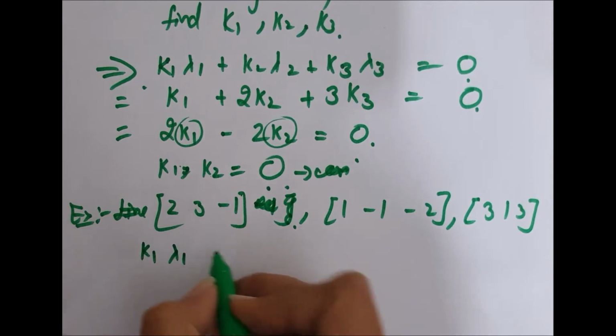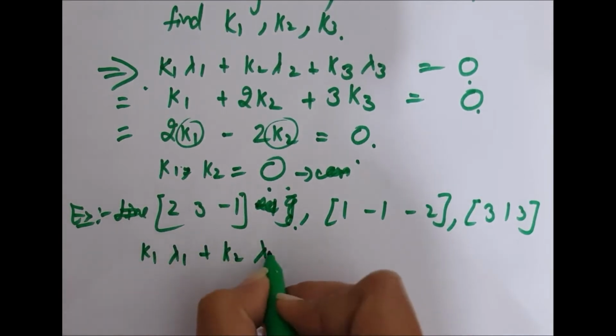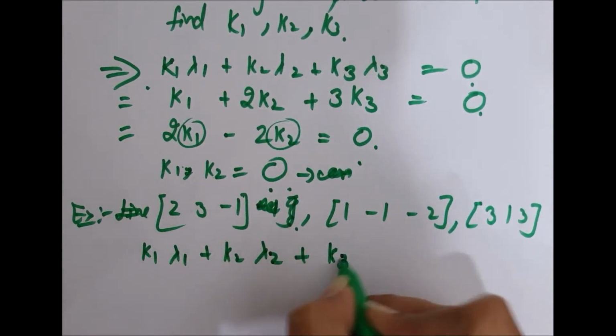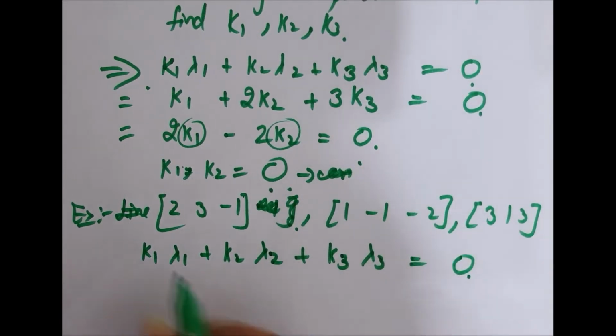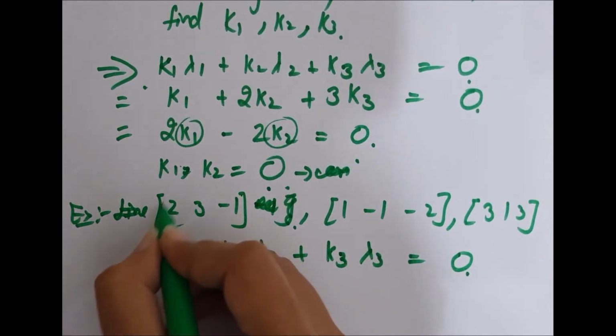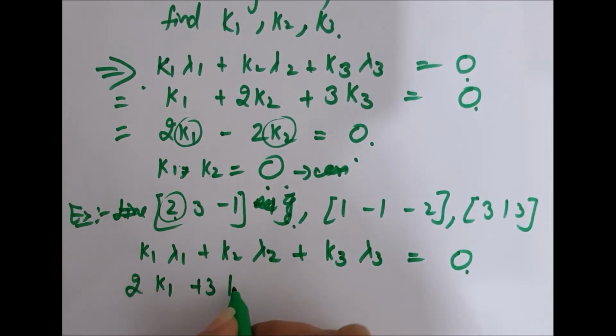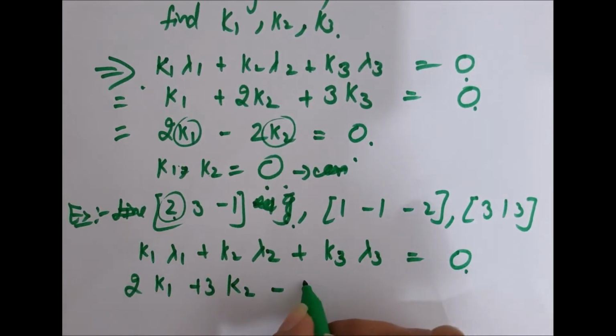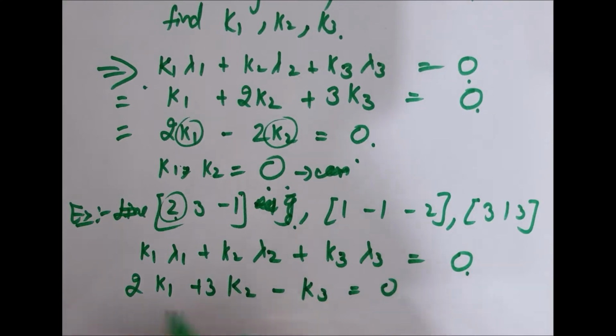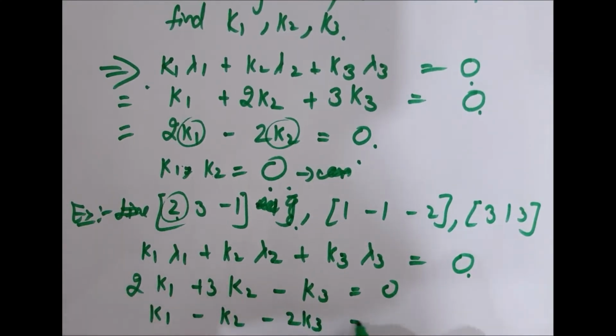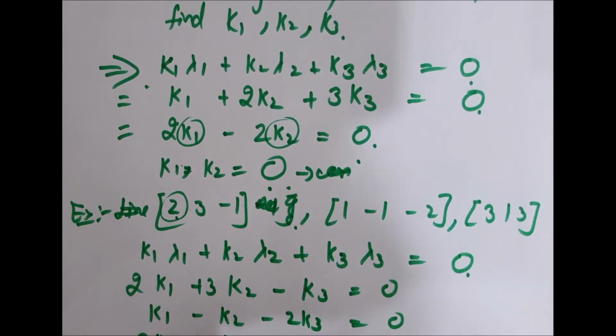Now an example of a linearly dependent set of vectors is this. Here we write it down again. Here this is lambda 1: 2 k1 plus 3 k2 minus 3 k3 is equal to 0, k1 minus k2 minus 2 k3 is equal to 0, 3 k1 plus k2 plus 3 k3 is equal to 0.